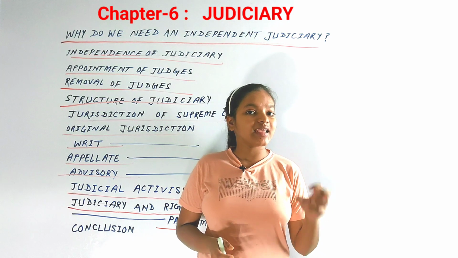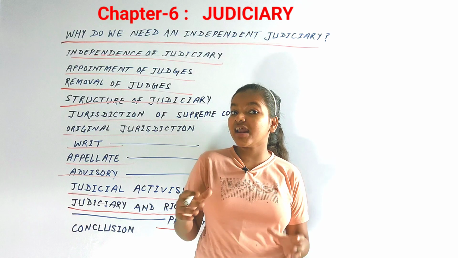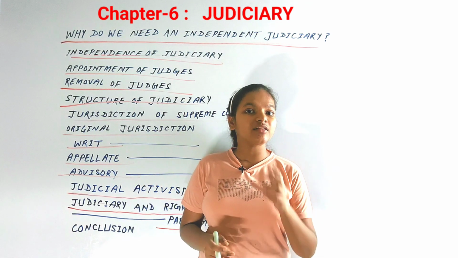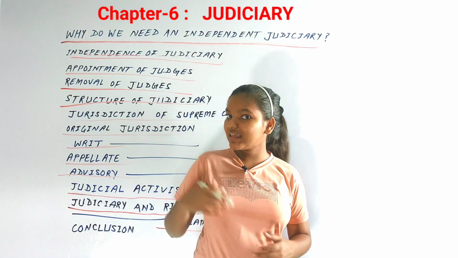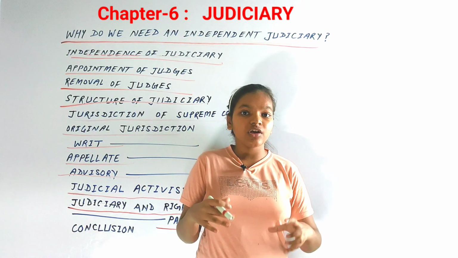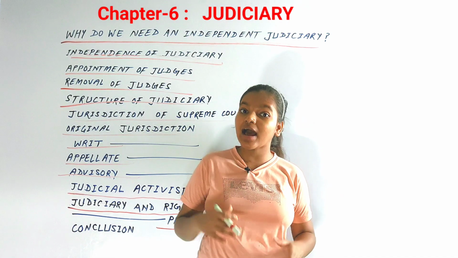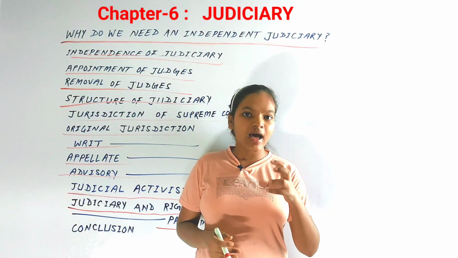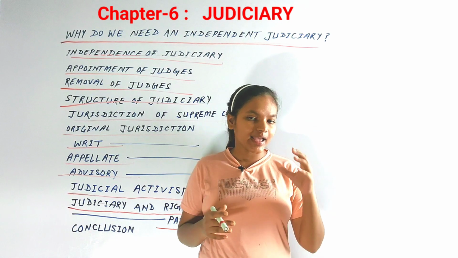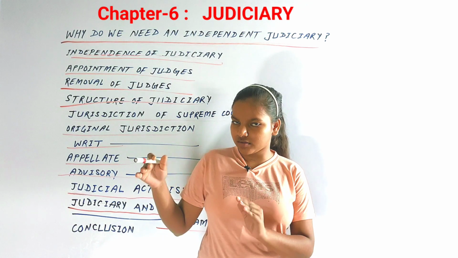Now, as we see in the 1973 Kesavananda Bharati case, the Supreme Court used its power of interpreting the Constitution. It has the power to interpret the Constitution and give advice on that. So it used its power at its maximum level, and we see how powerful the judiciary can be in our country. So this is how we can say that Parliament and judiciary have been very much controversial.